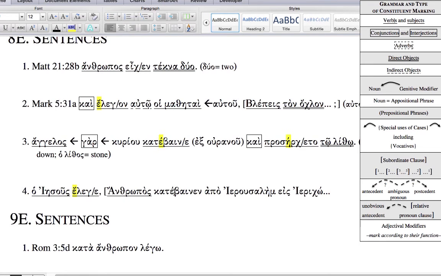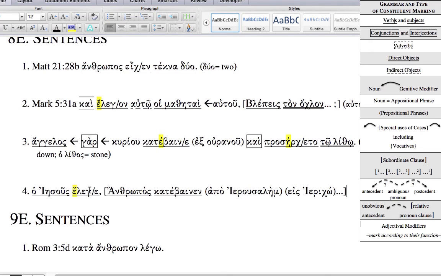Anthropos kata benen apo Jerusalem eis Jericho. Eis Jericho is another prepositional phrase. These are locations. So prepositional phrase, you put parentheses, and I got to close out the direct discourse.